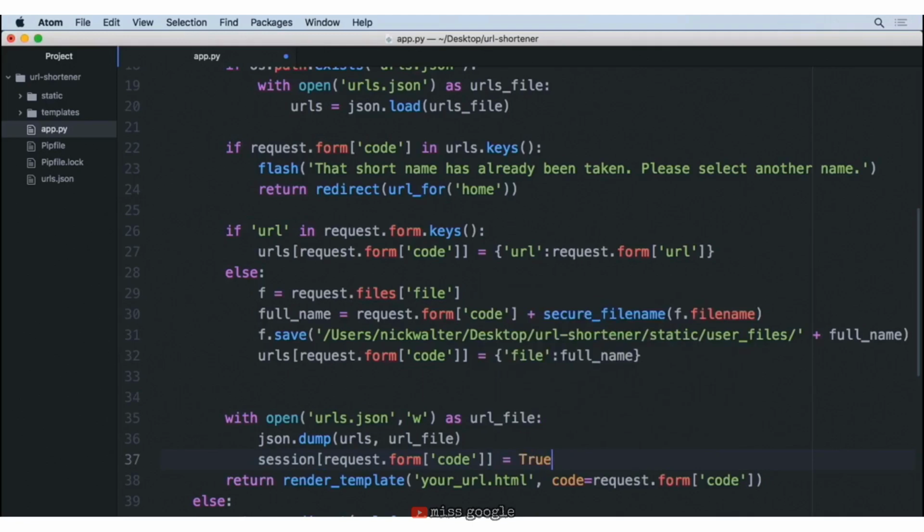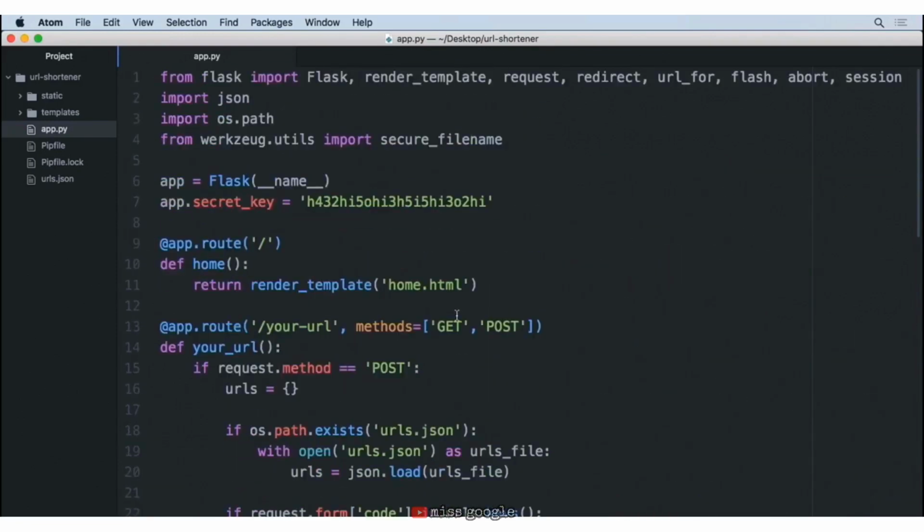But you could think about some creative ways, like maybe you could save a timestamp of when the user saved this so you could easily display that information to the user. But for our situation, we'll just simply set true so that we can get those codes saved into the cookies. Now that we've done that, that's where we want to save the session information. The question is, where are we going to display the session information? And I think it would be appropriate to show this on the home page. So let's go ahead and look at the route that we have for our home page. Remember, we can pass variables into a template.